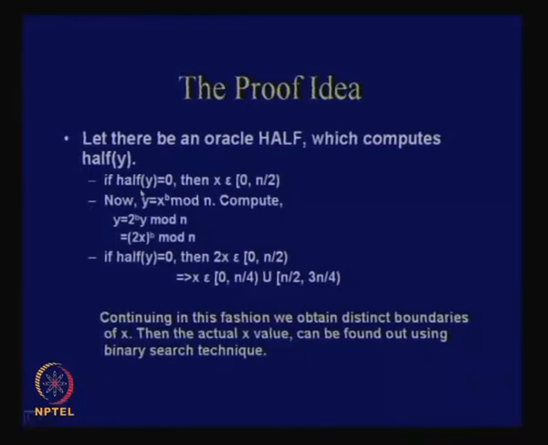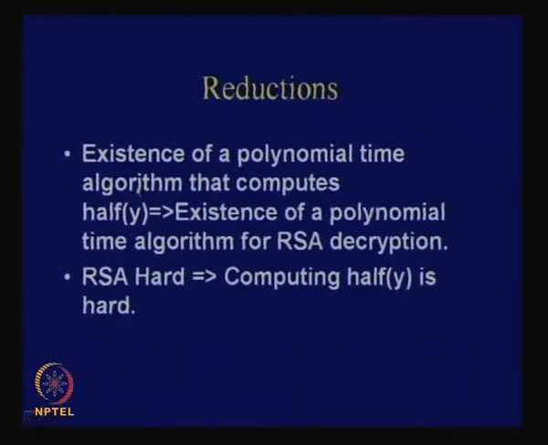So can you tell me why? First of all, without going into the algorithm, if I say half of y is 0, what does it mean? You can get a range. You know that x lies between 0, closed interval, and n by 2, open interval, right. Then the entropy of x reduces, you see that. So now you have to do something like this. What comes to your mind? You take x, and you have to do some operation on y rather. What? You encrypt it with modulus n by 2, apply RSA and then again call half.